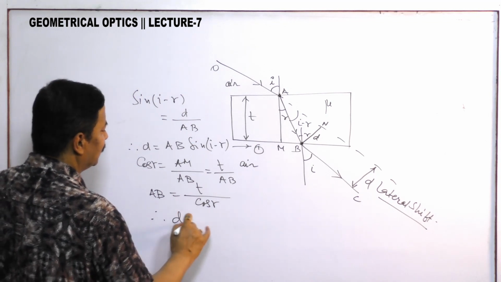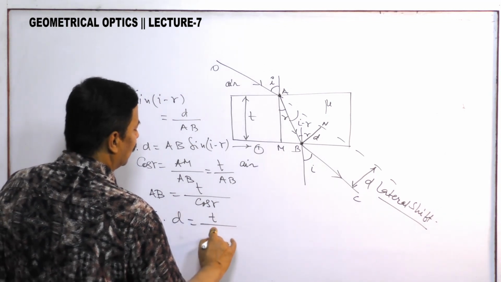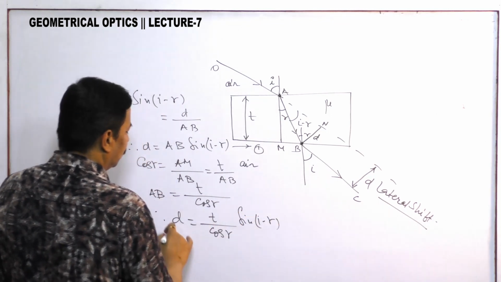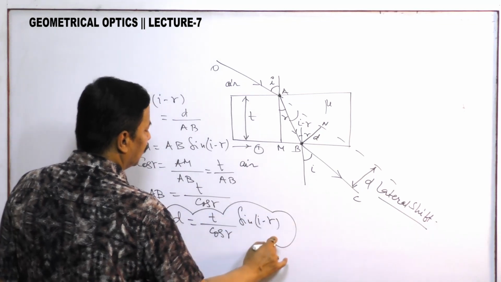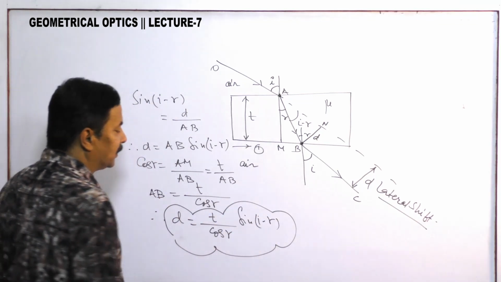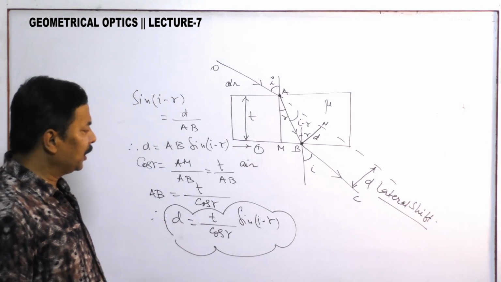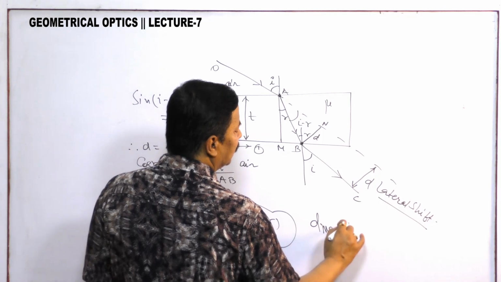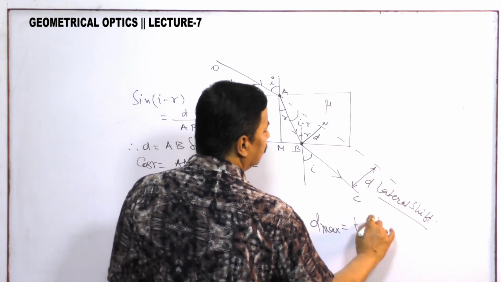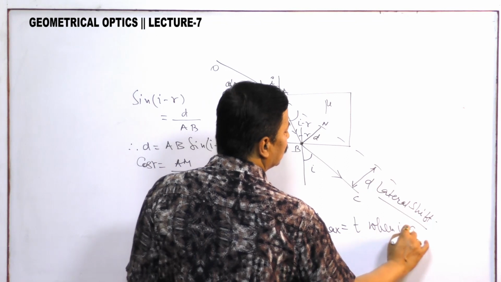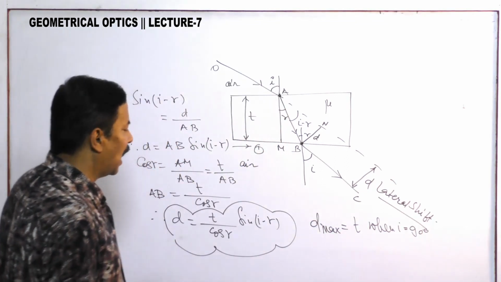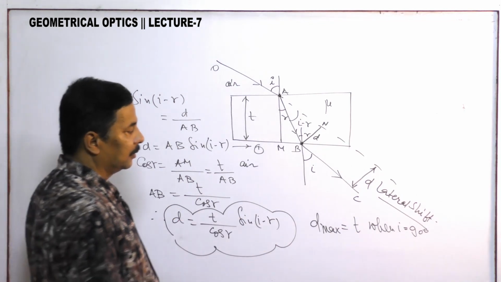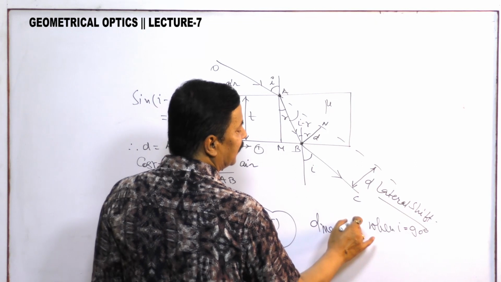Therefore, D is equal to T by cos R times sin(I minus R). This is the expression for the lateral shift. One more thing you should understand: the maximum value, D maximum, is equal to T when I is equal to 90 degree. When I is equal to 90 degree, the maximum value of lateral shift can never exceed the thickness